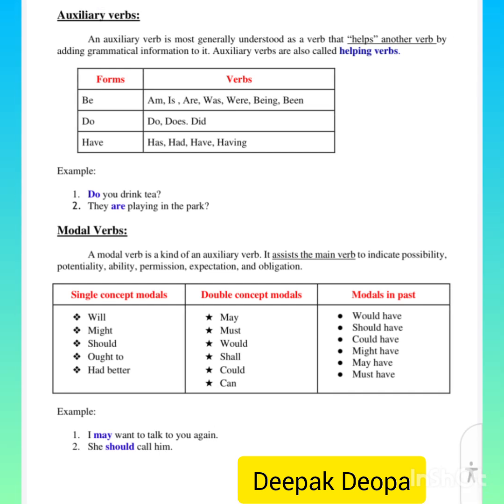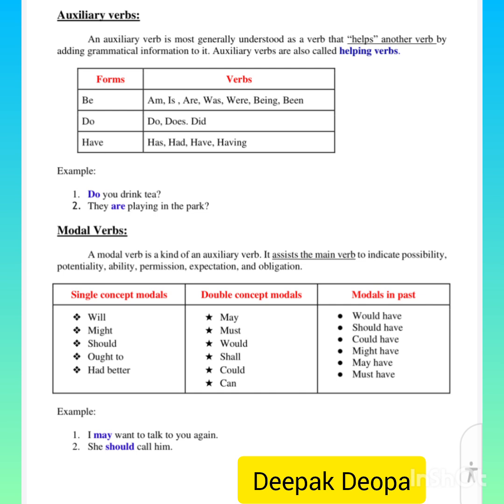Auxiliary verbs. An auxiliary verb is most generally understood as a verb that helps another verb by adding grammatical information to it. Auxiliary verbs are also called helping verbs. Forms: be: am, is, are, was, were, been. Do: do, does, did. Have: has, had, have, having. Example: Do you drink tea? They are playing in the park.